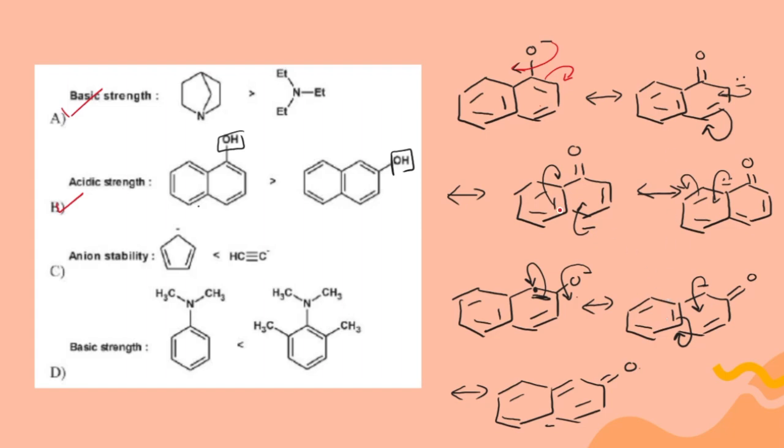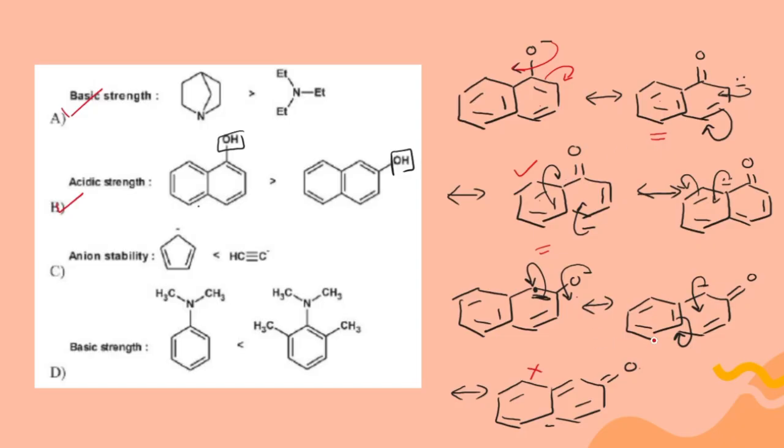Here also the same. But in this case, this ring is still aromatic in nature, but here it is losing that Huckel's 4n plus 2 rule. That means, when we are writing resonating structures, we are getting two structures wherein the benzene ring here is retaining its aromaticity.